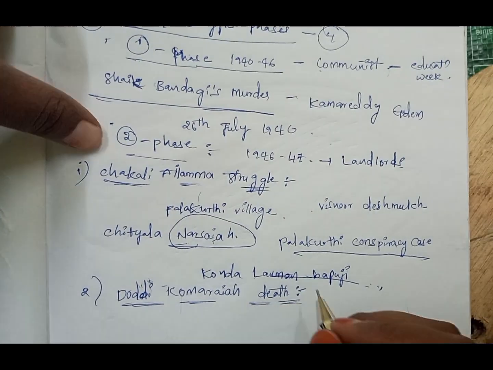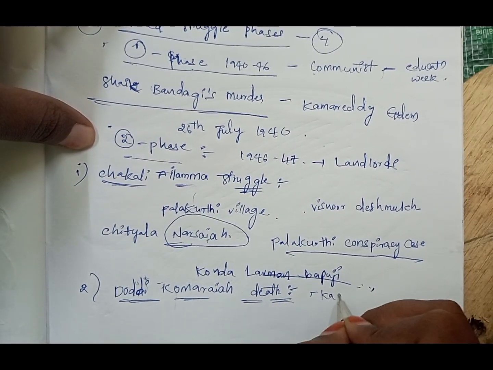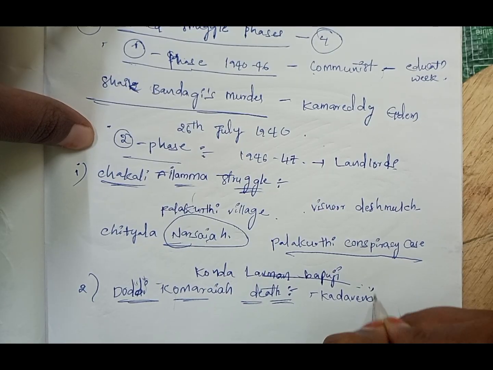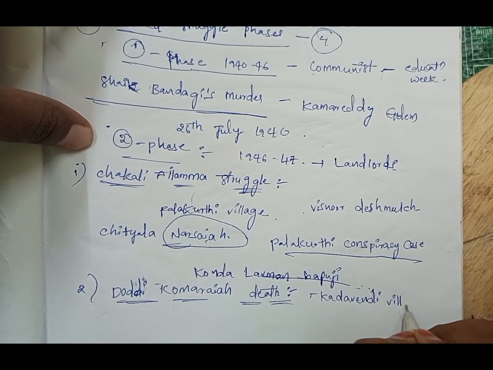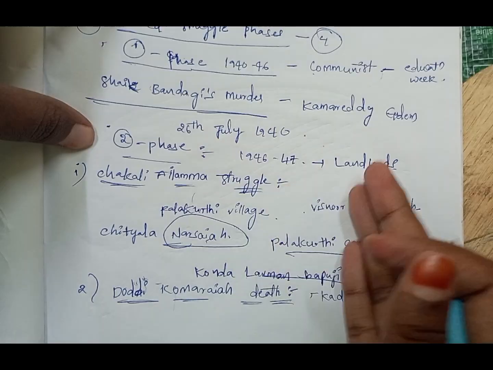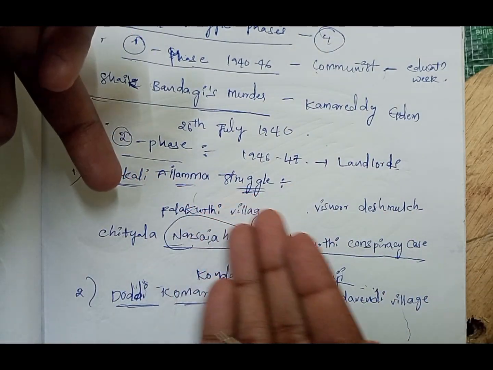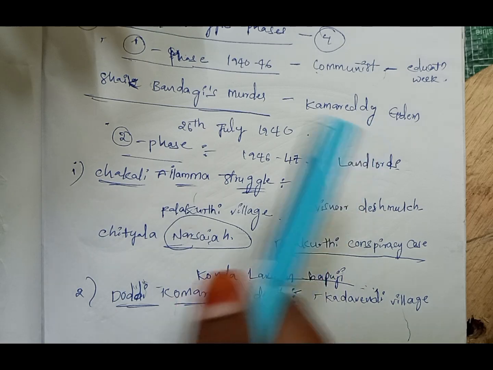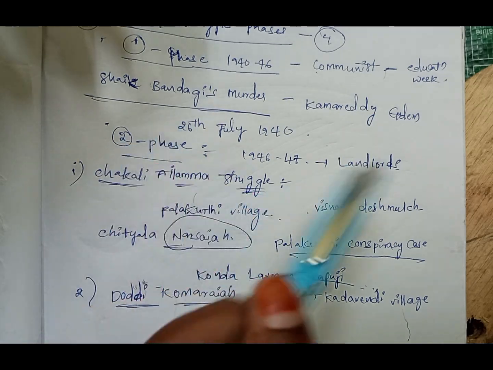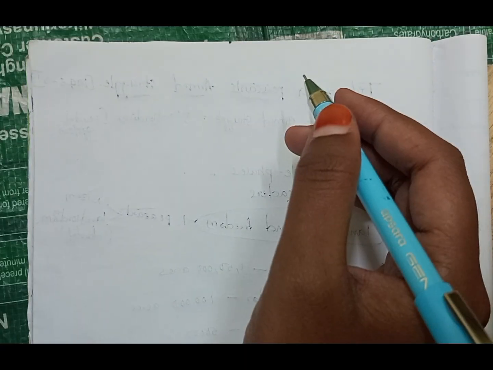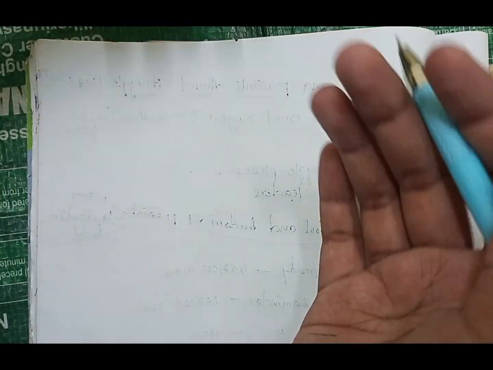Doddi Komaraya belongs to Kadivendi village of Jangam Taluk. He also belongs to Jangam Taluk; here we observe Chakali Ailamma also belongs to Jangam Taluk. Okay. He belongs to the Kurma caste. Doddi Komaraya was the brother of Doddi Mallayya, who was a committee member of the Andhra Mahasabha.